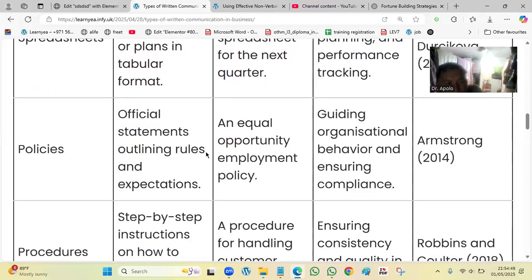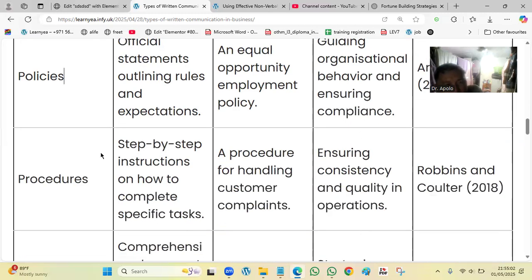Policies: an official statement that outlines the rules and regulations of the company. Example: equal opportunity employment. Application: guiding organizational behavior and ensuring compliance. That's the policy.